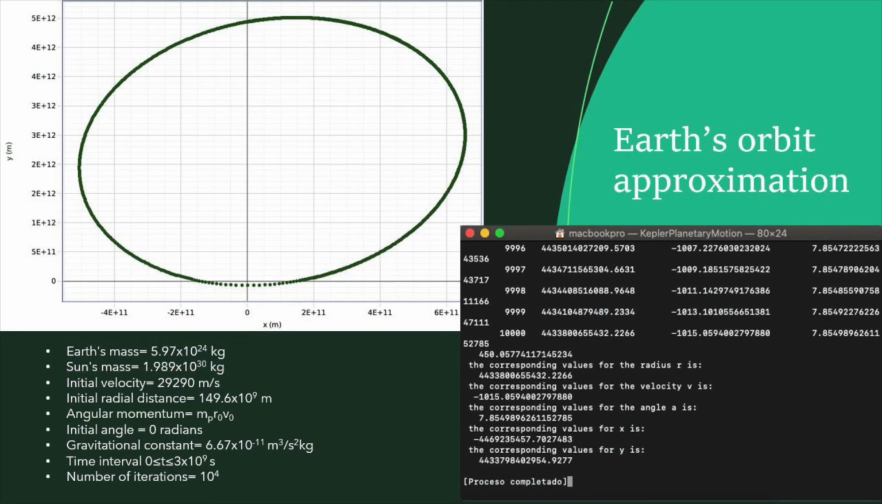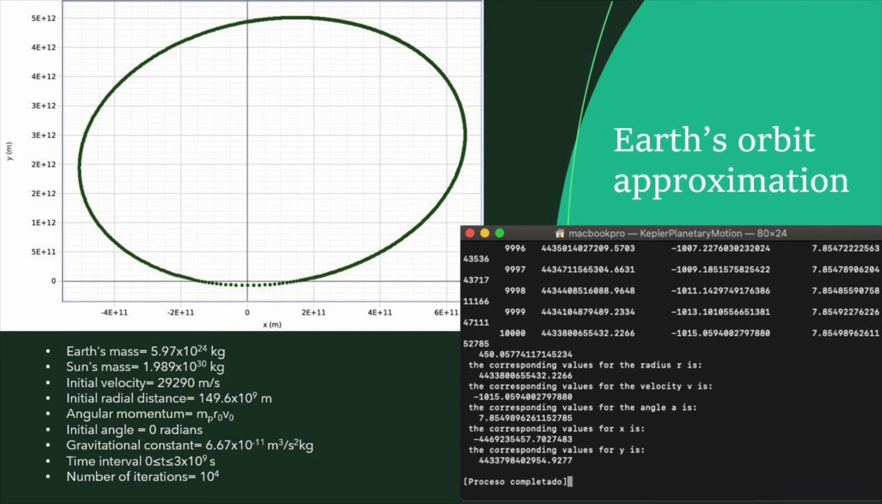To obtain an approximation of Earth's orbit, the following data was used. Earth's mass was equal to 5.97 times 10 to the 24th kilograms. The Sun's mass will be equal to 1.989 times 10 to the 30 kilograms. The initial velocity will be equal to v sub 0, 29,290 meters per second. The initial radial distance, which is r sub 0, is equal to 149.6 times 10 to the 9th meters.